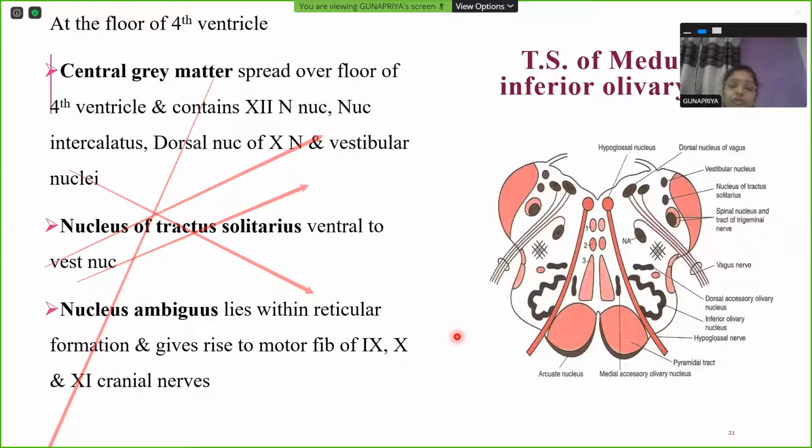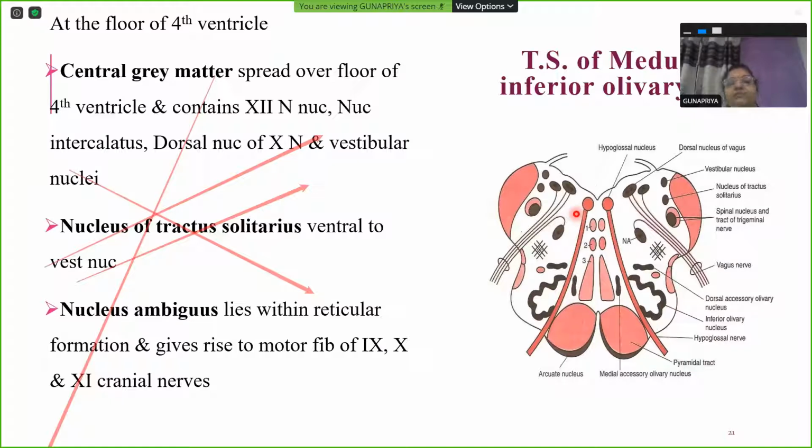So next we are moving on to the uppermost level of your medulla oblongata, that is the inferior olivary nucleus level. This is seen at the level of the floor of the fourth ventricle. That's why I told you it is opening up. The central canal, which was a closed canal, goes up and opens up like this. That is what you're seeing here. So at the floor of the fourth ventricle, you find this level of inferior olivary nucleus when you take a transverse section of medulla oblongata.